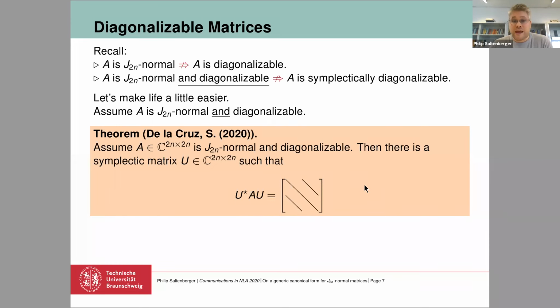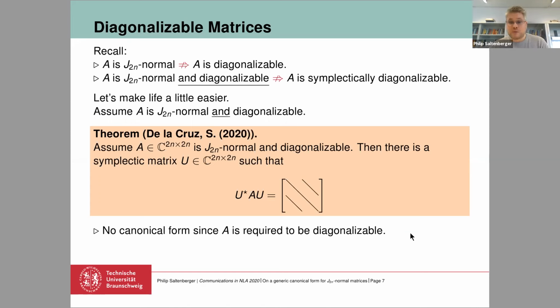This is true for every J-normal matrix that is diagonalizable. It's of course not a canonical decomposition because we have this assumption on the diagonalizability. So how can we proceed here to get a more general statement? The first way is to drop the assumption on the diagonalizability.